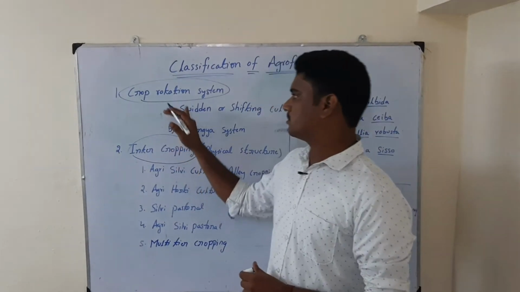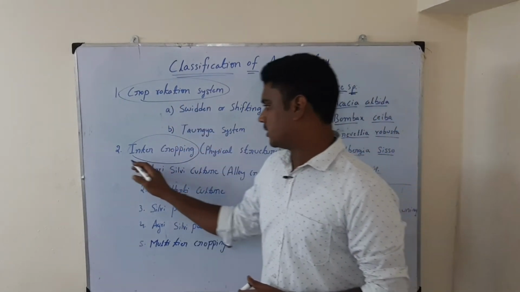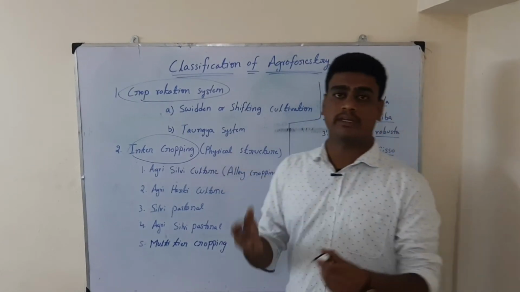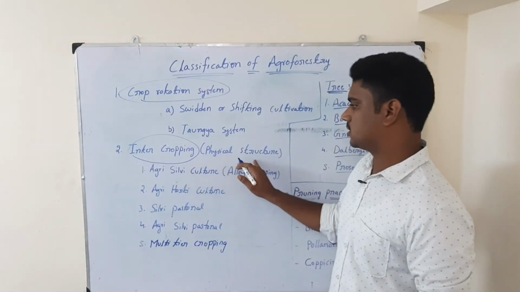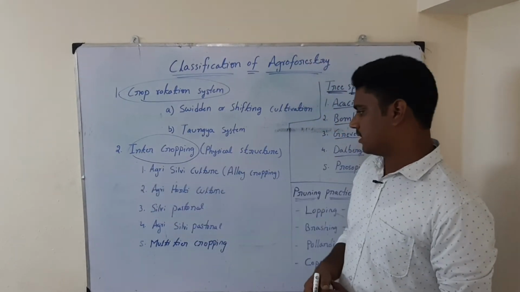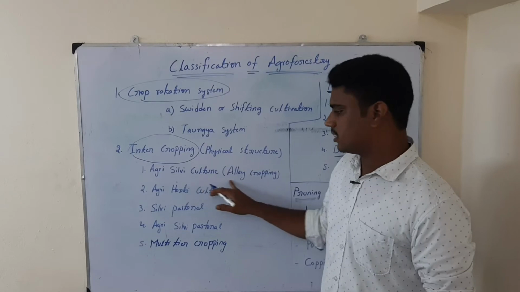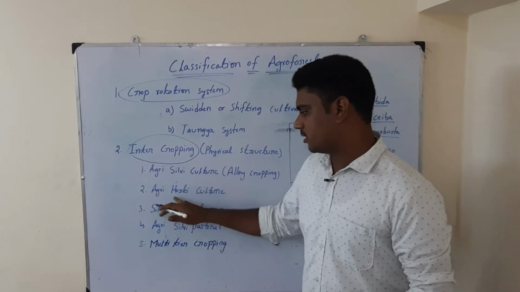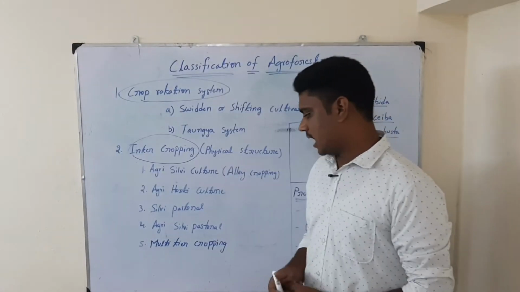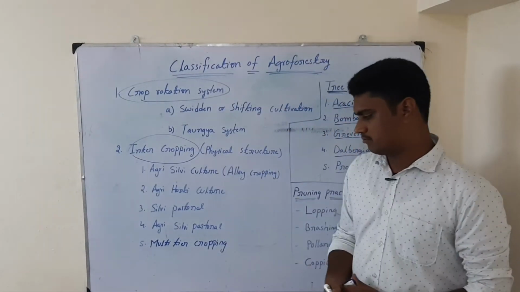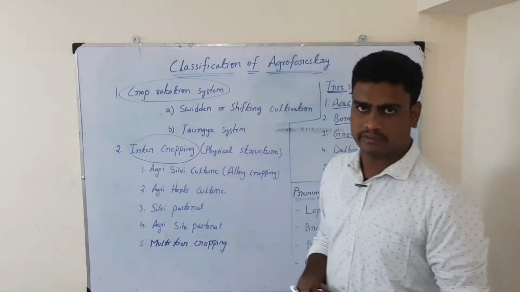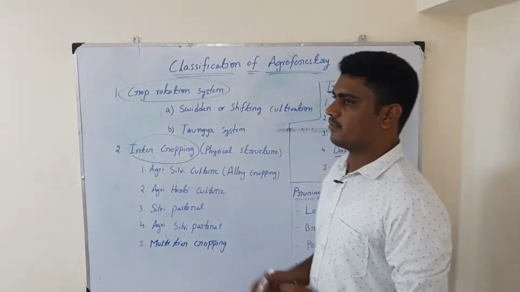So these are the two types of crop rotation systems. Then let us see intercropping. This is based on physical structure, how it appears. Based on physical structure, there are around 5 types of intercropping. The first one is agri-silviculture, which can be considered as alley cropping. The second one is agri-horticulture. The third one is silvipastoral. The fourth one is agri-silvipastoral, and the last one is multi-tier cropping. So these are the 5 types of intercropping that we can practice in agroforestry.